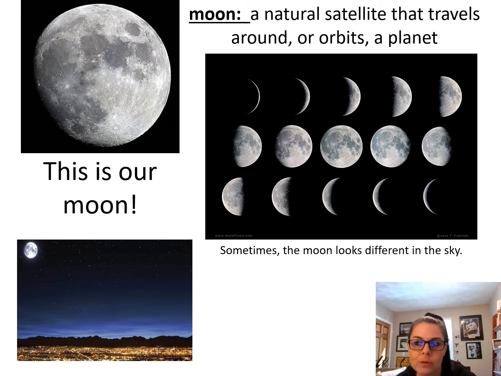When can we usually see the moon in the sky? At nighttime. Sometimes you can see it during the day. It's up there always. We just can't always see it. And sometimes it looks different to us in the sky. It's always a shape of like a globe or a ball. That's called a sphere. But sometimes it doesn't look like that when we look up at it in the sky.